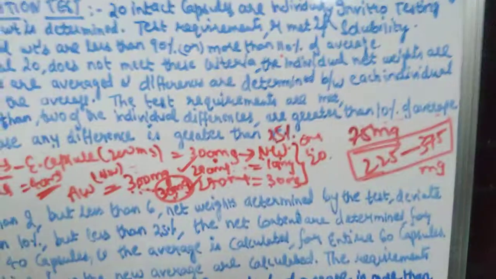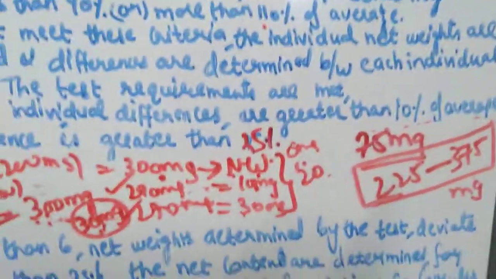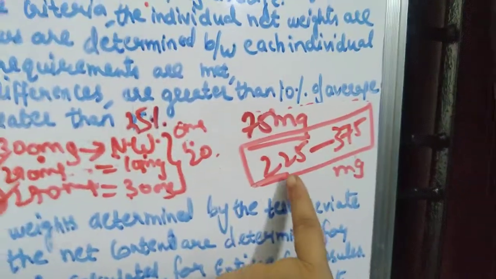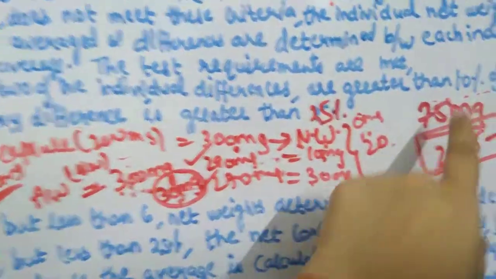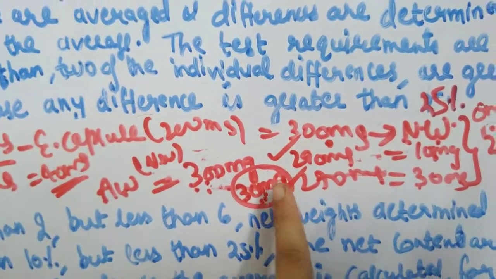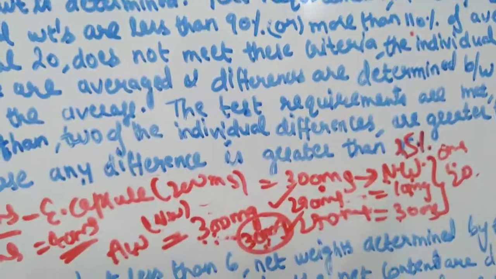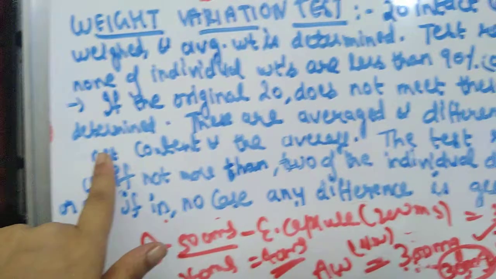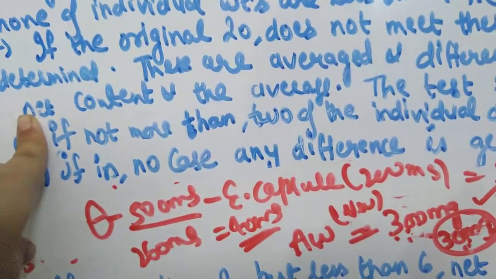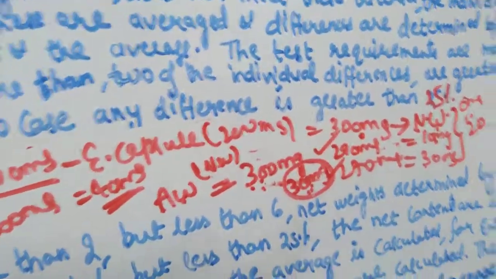See, you are getting 300 mg as the net weight, so how can it differ so much? It should not differ. That is why that is the requirement. Not even a single capsule should be outside 225 to 375 mg. And 2 can differ by 10%, and 10% is only 30 mg. So there can be 30 mg variation, but not more, and in not more than 2 capsules. You are getting my point? If the first criteria is not satisfied, then you have to proceed with one more requirement. If you understand this, we can proceed with the next one.